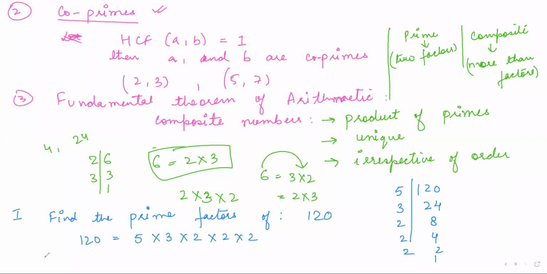Now can you tell me the prime factorization of 3825 quickly?